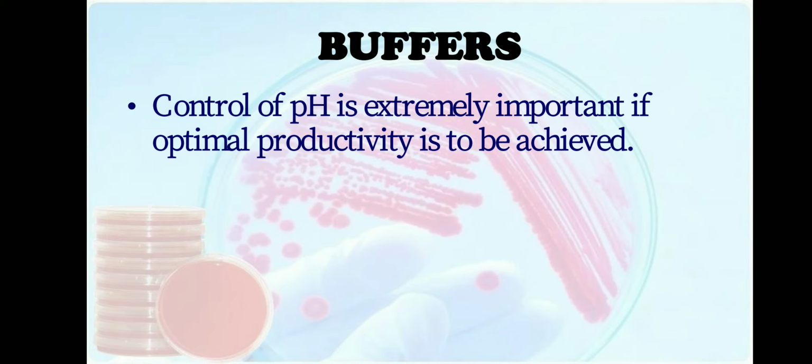So there are different types of buffers which can be used in the fermentation media to maintain the pH, because during fermentation certain microorganisms will produce alkali or acids which will change the pH of the media. Therefore buffers have to be used in the fermentation media.